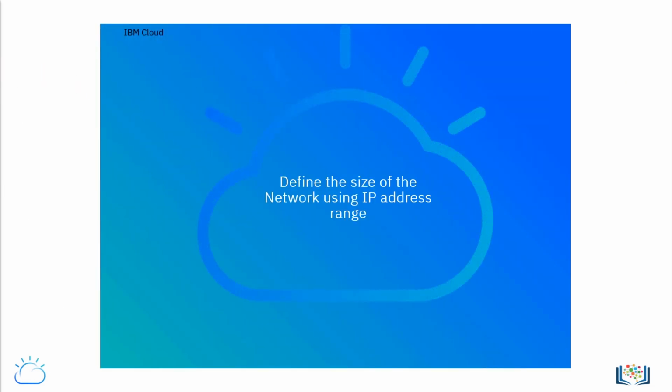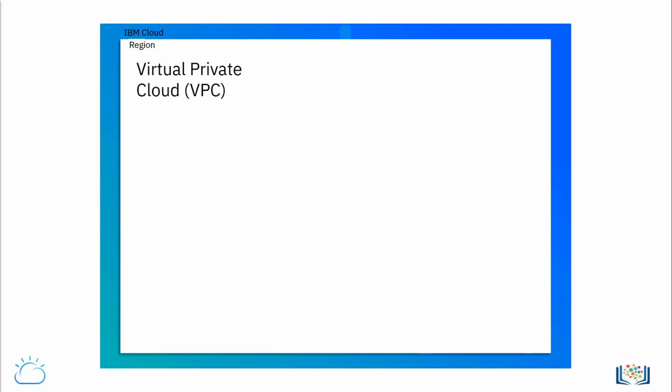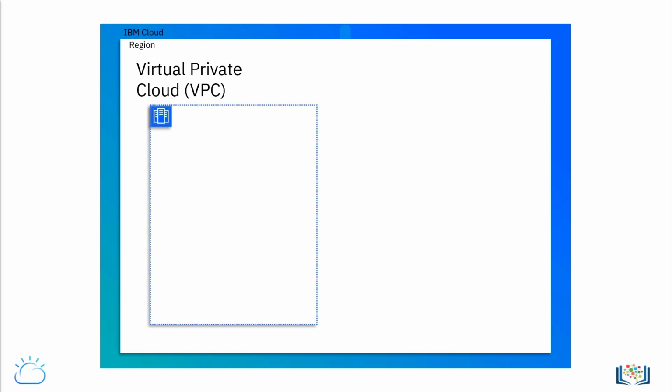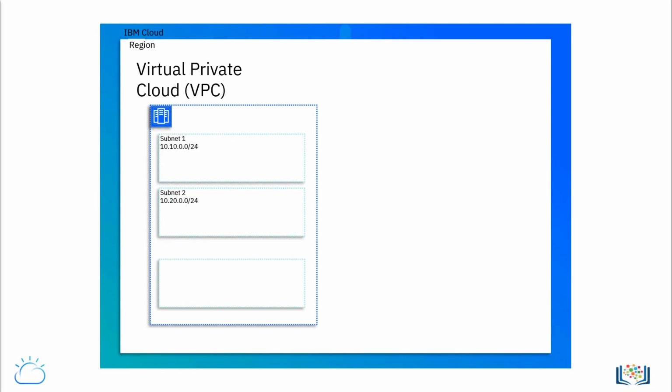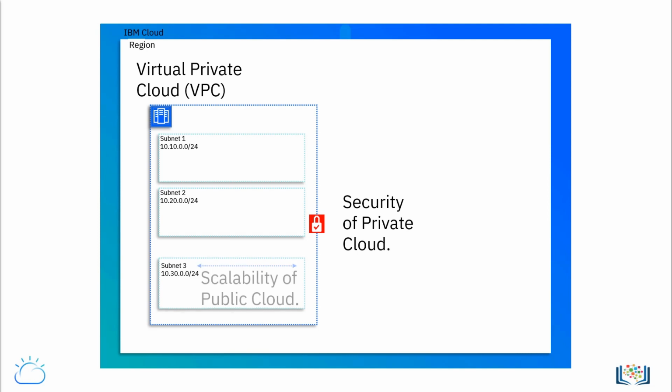To create a network in the cloud, one starts by defining the size of the network, or the IP address range that establishes the boundaries of the cloud network. Cloud networks are deployed in networking spaces that are logically separated segments of the networks using options, including Virtual Private Cloud, or VPC, that in turn can be divided into smaller segments called subnets. Logically segmented cloud networks are private carve-outs of the cloud that offer customers the security of private clouds and the scalability of public clouds.